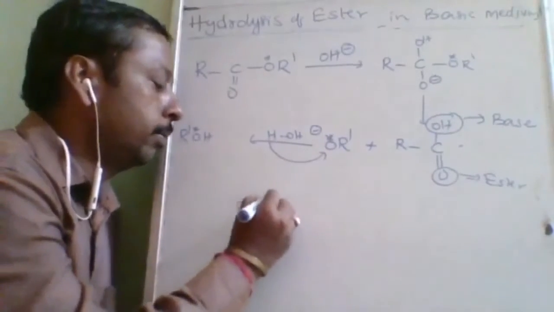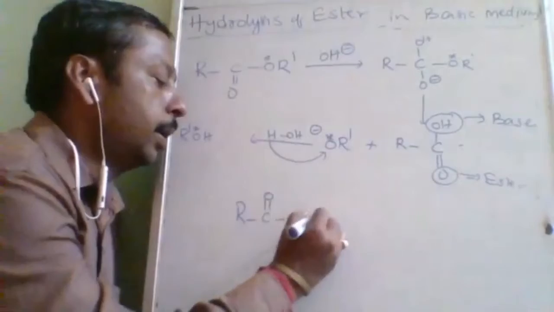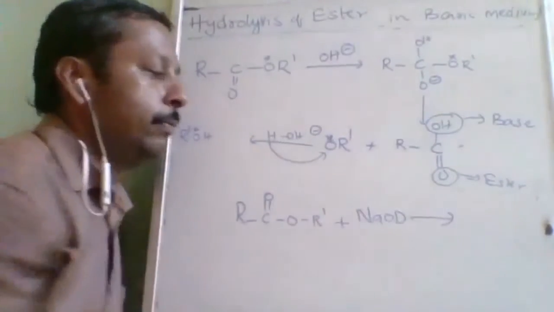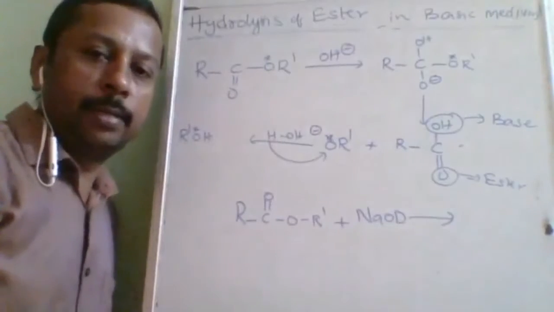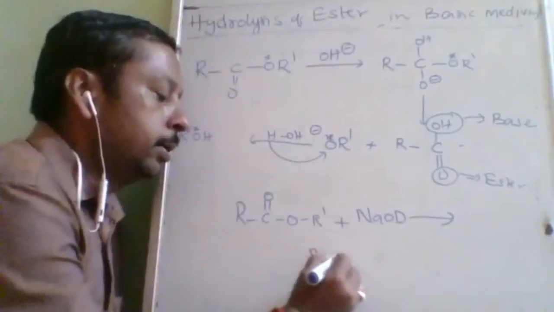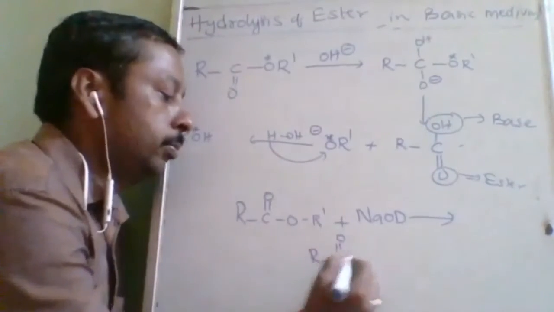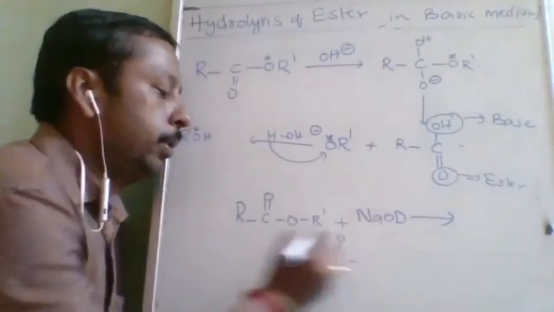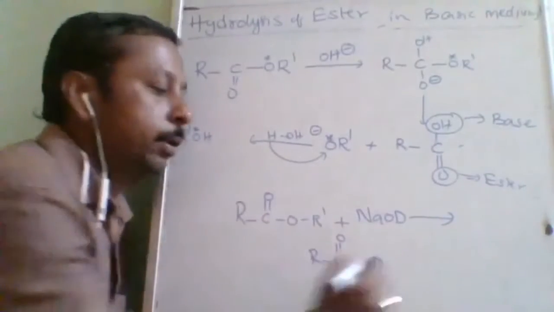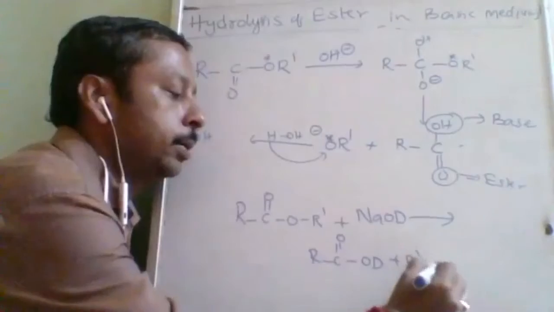The question will be like this: ROR dash plus NaOD. What will be your answer? Basic hydrolysis. So what will you do? RC double bond O, here this OD will come, so RCOOD plus R dash OH.